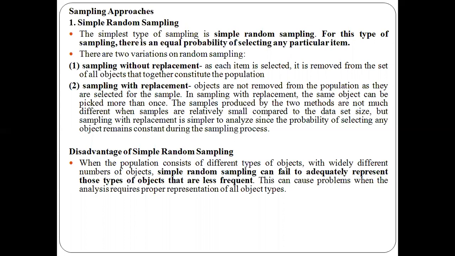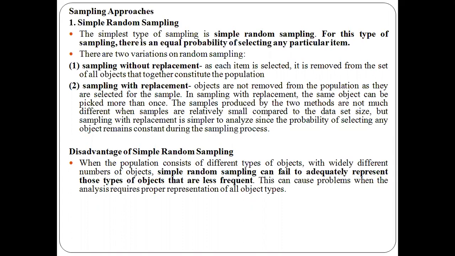In sampling without replacement, once you choose an object or item, it will be removed from the population. So you can't choose the same object in the sample again. It will be removed from the set of objects that form the population. The second one is sampling with replacement, which is exactly the opposite of sampling without replacement. Even though you choose the object to form the sample, the same object will be kept again in the population. So that object will have more than one chance of selection.